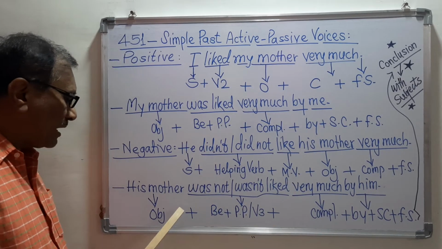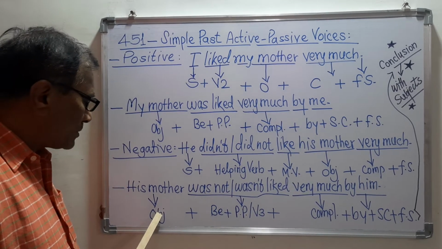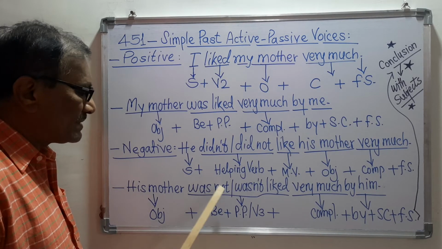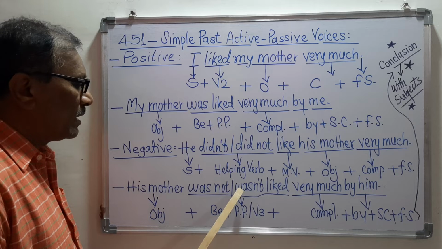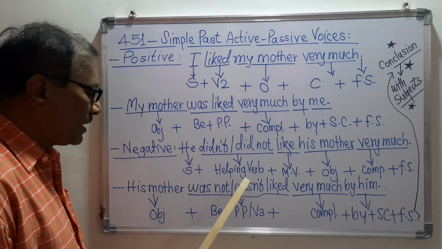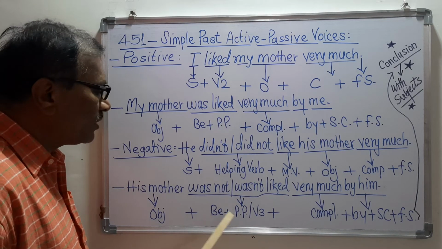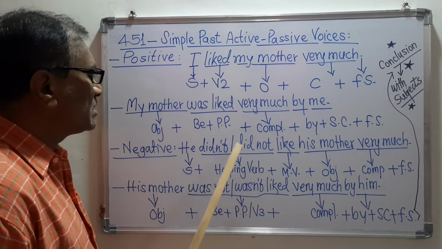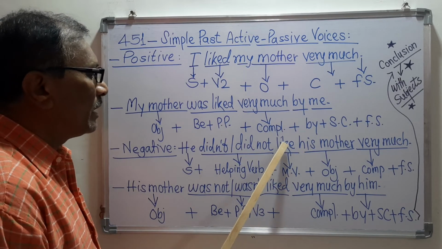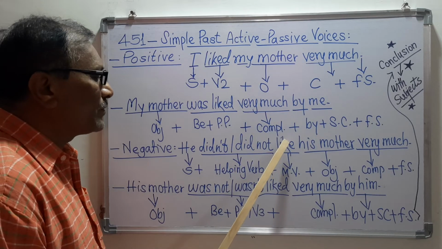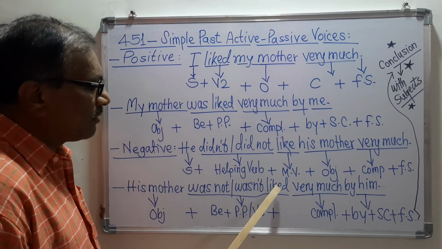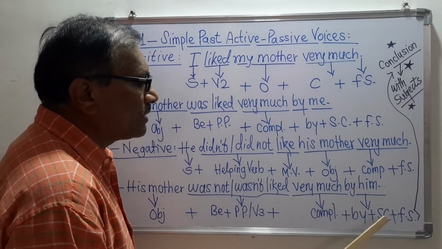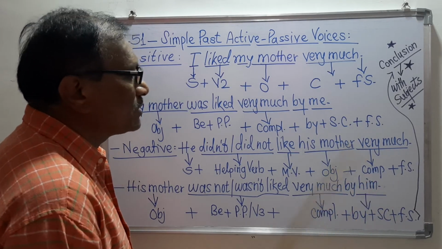So remember again, I will tell you that always take the object, then be, means was not or wasn't, or were not or weren't, that is the be verb. Then take here the PP of this verb, like, or suppose here is the main verb, always take the PP, then take here the complement, and then by, and then the objective case, and then full stop.